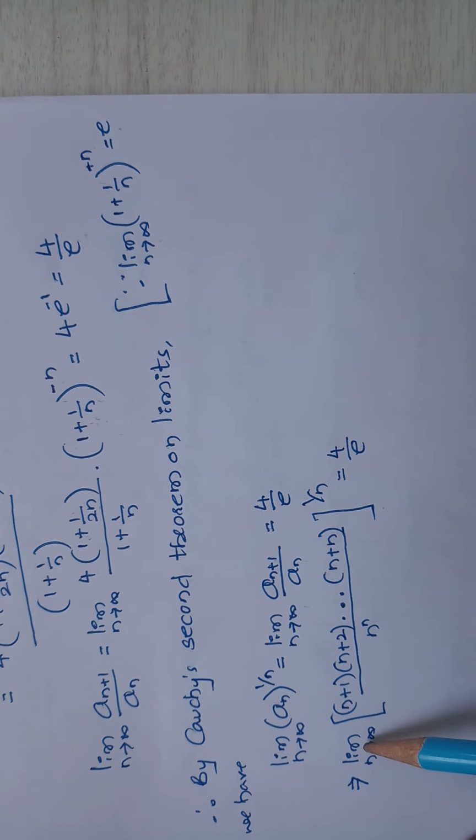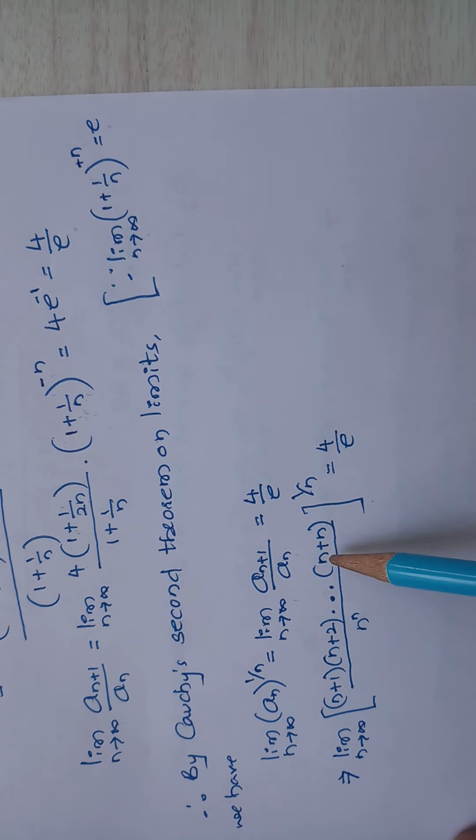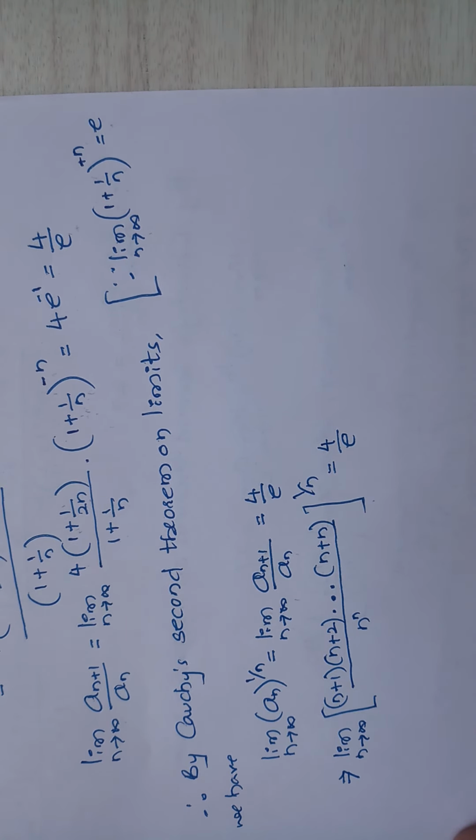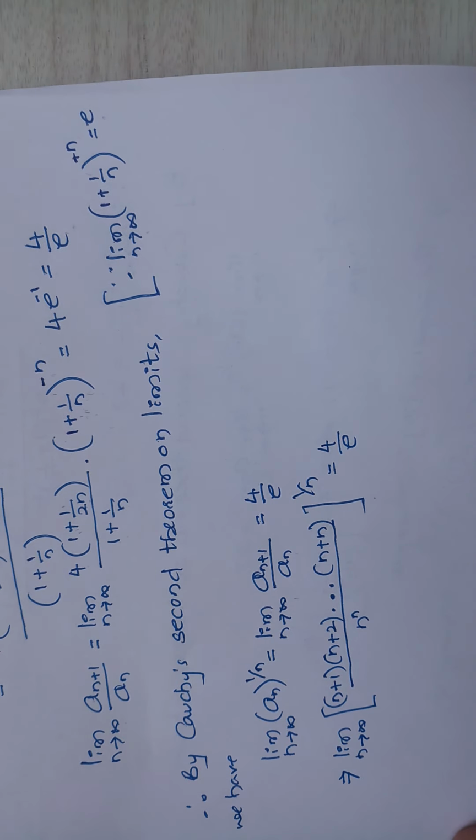So your example is the limit as n tends to infinity of (n+1)(n+2)...(n+n) divided by n^n, all to the power 1/n, which is 4/e. So this is the solution for your example.